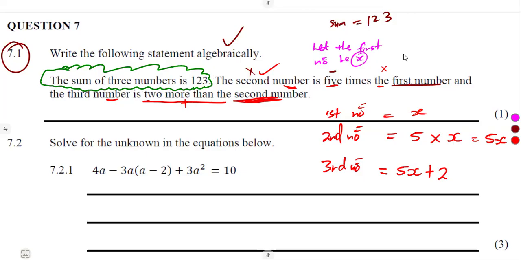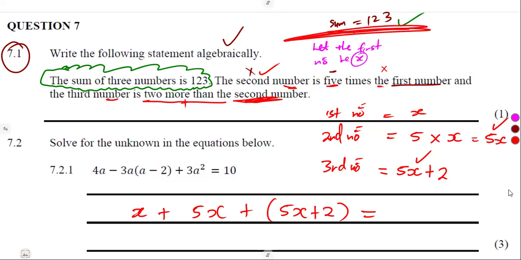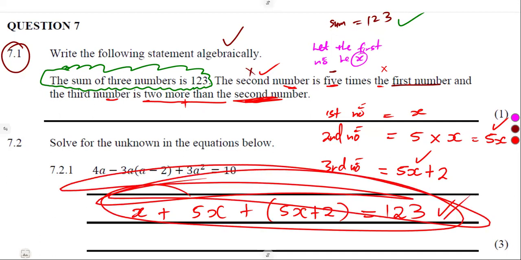So if I add the first number, which is x, plus the second number, which is 5x, plus the third one, which is 5x plus 2, we must get the sum of 123. So that is it. We are done. Just write a statement like this. Don't solve anything.